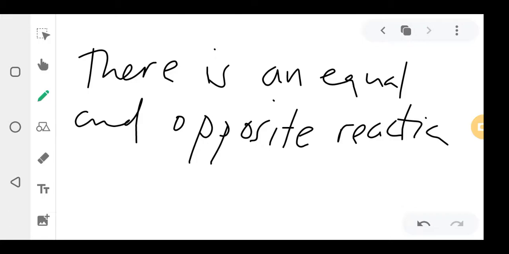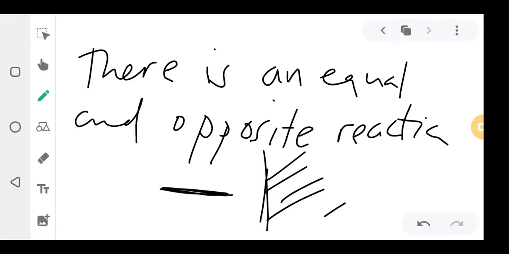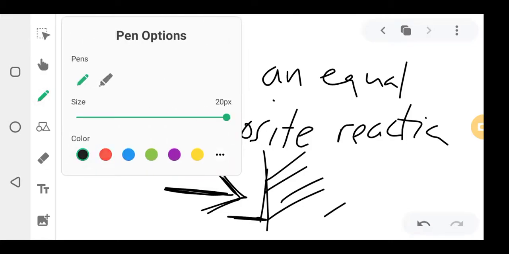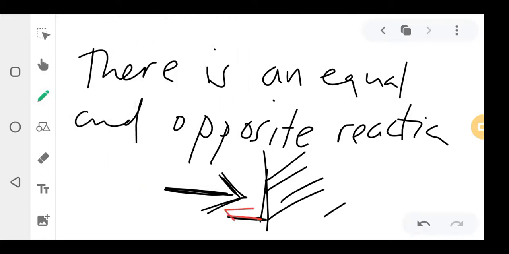For example, if this is a wall, okay? If you punch this wall with your hand, the wall will punch you back with the same force. If you are punching this wall with 3 newtons, the wall will punch you back with 3 newtons.